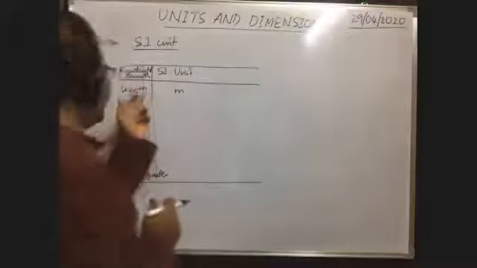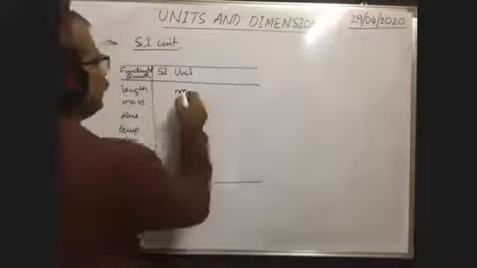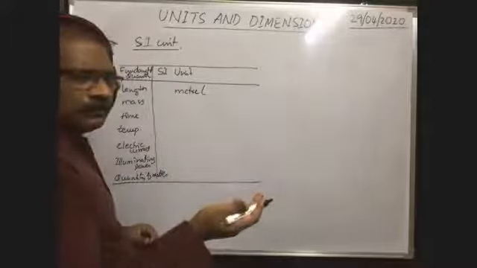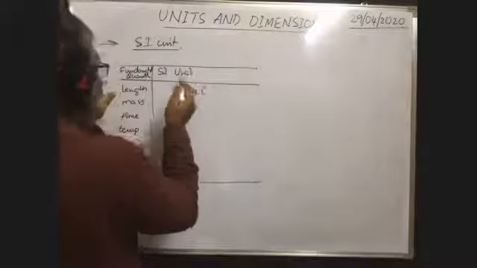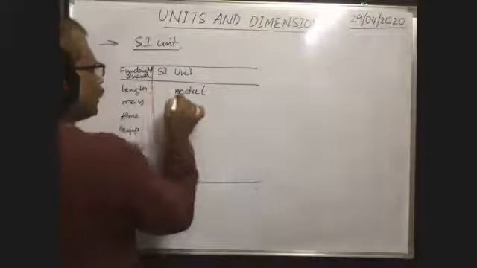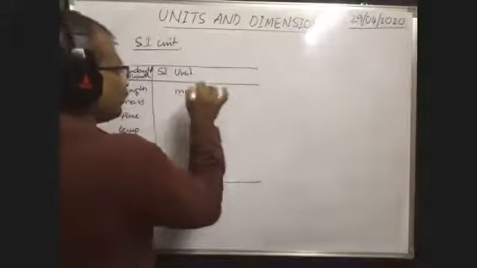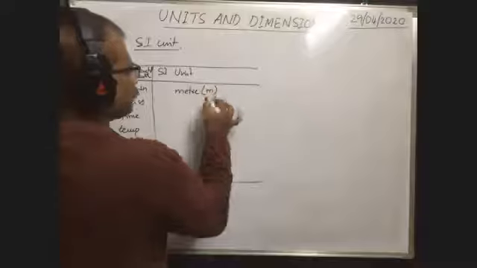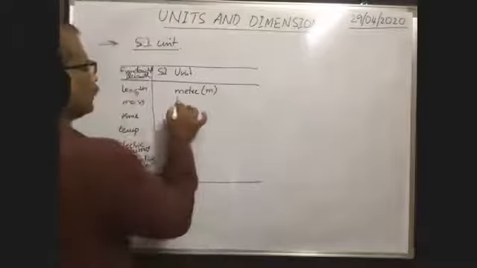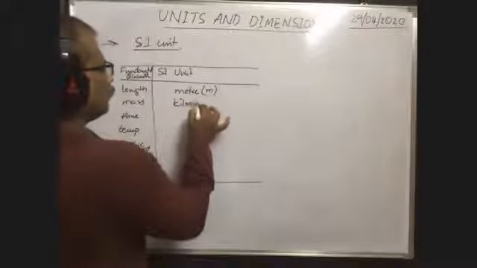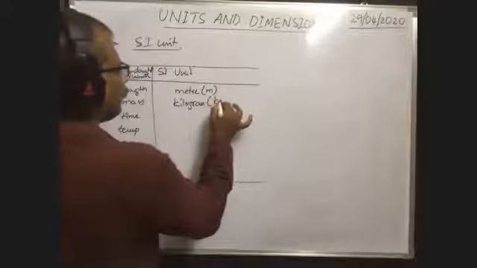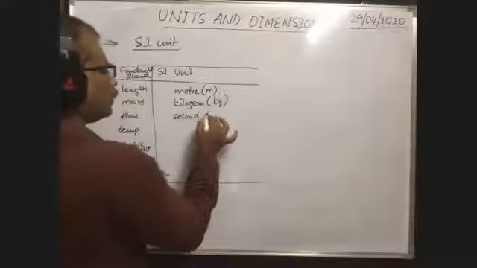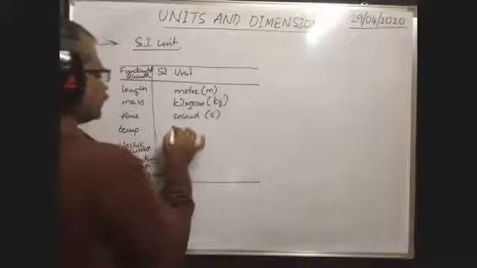Here, length is measured in meter. Meter is not the scientist name. That's why if you want to write meters in abbreviation form, as it is not the scientist name, simply you have to write small m. Mass, kilogram. Mass is the kilogram, small kg. Time, second. It is also not the scientist name. That's why small s. Temperature, Kelvin.